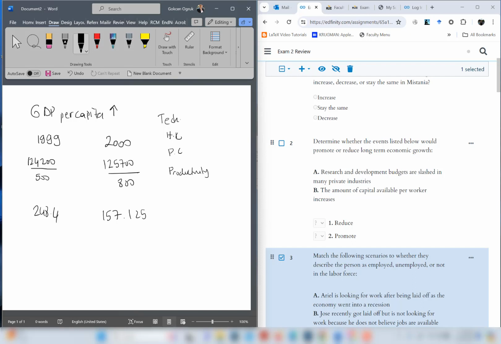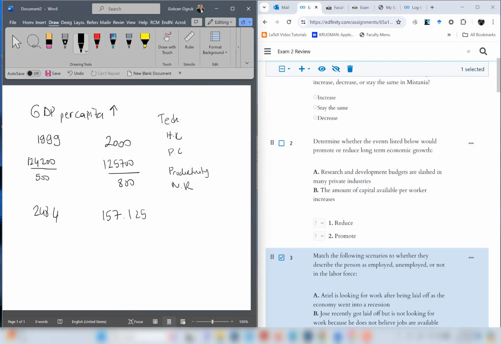And also natural resources. Okay, these are all important determinants of long-run economic growth. Research and development budgets are slashed in many private industries. This is the first event. And the second one, the amount of capital available per worker increases.